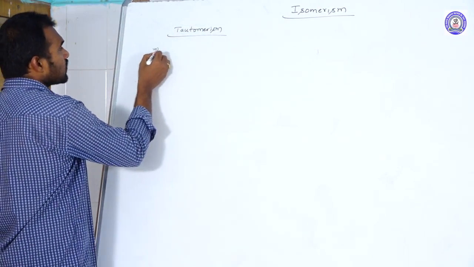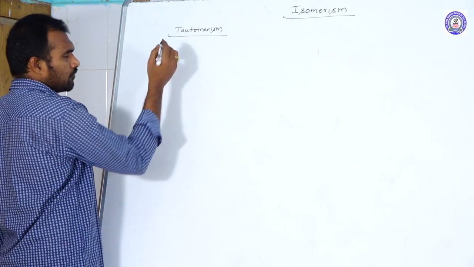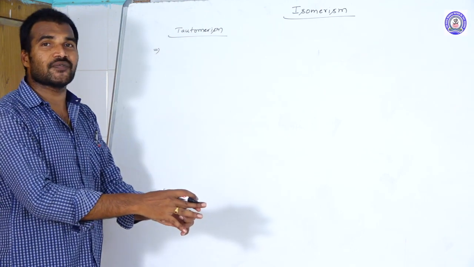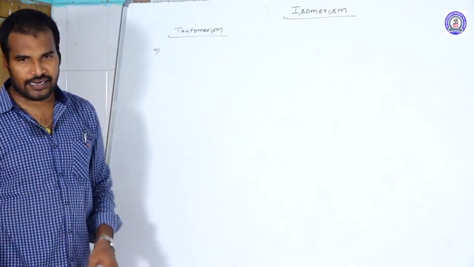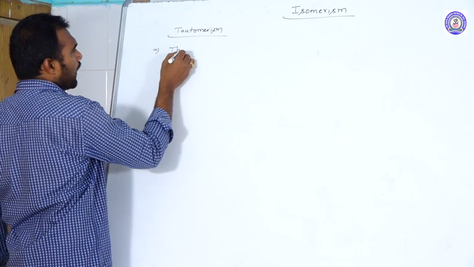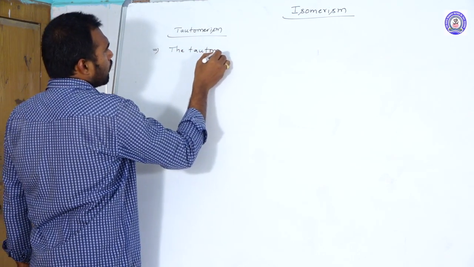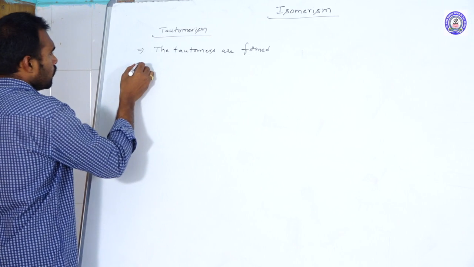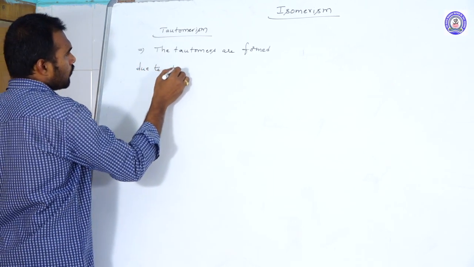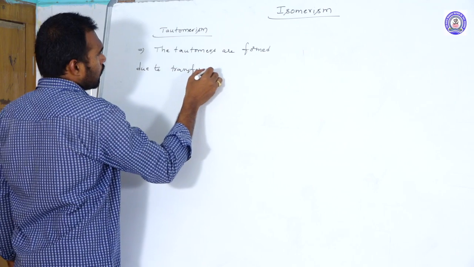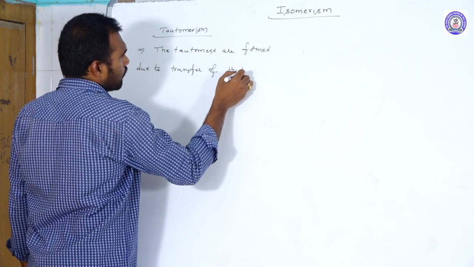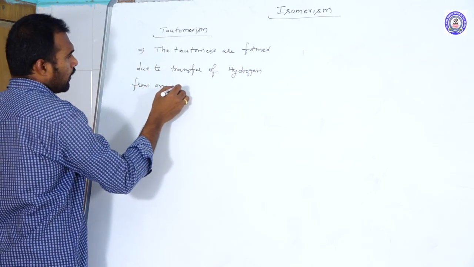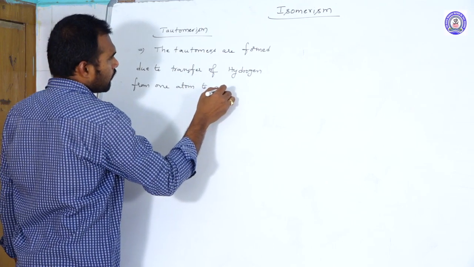And how are these tautomers forming? Tautomers form when one form is readily interconverted into another form. How are they readily interconvertible? By transfer of proton from one atom to another atom. So the tautomers are formed due to transfer of hydrogen from one atom to another.